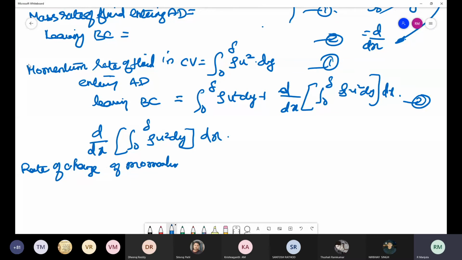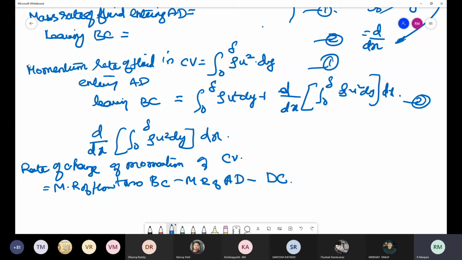Now, the rate of change of momentum of your control volume is going to be the momentum rate of flow through BC. BC is the other side, BC is leaving, minus the momentum rate of flow through AD, minus the momentum rate of flow through DC. DC is from the top. Okay.